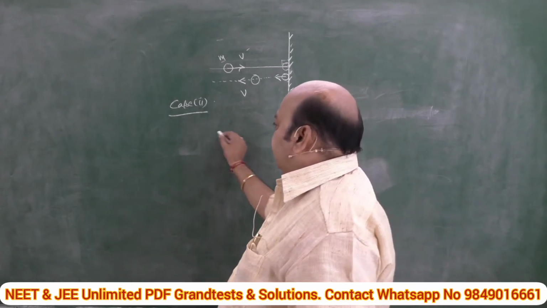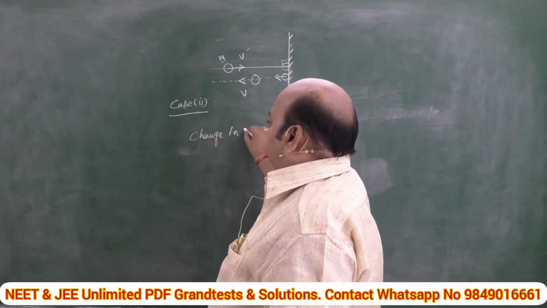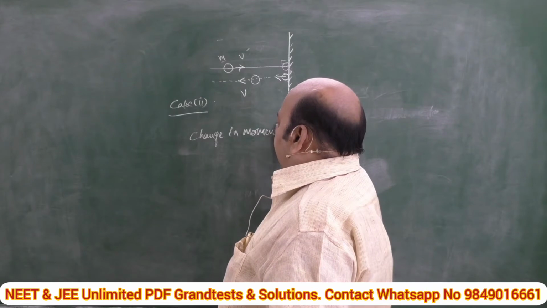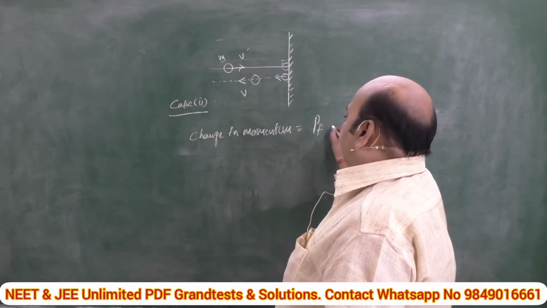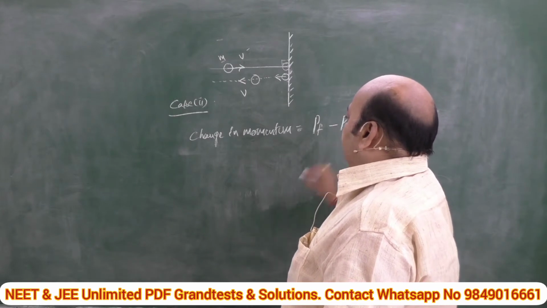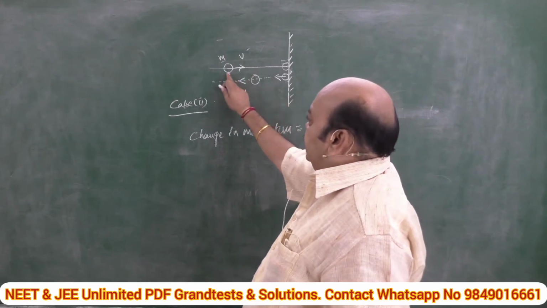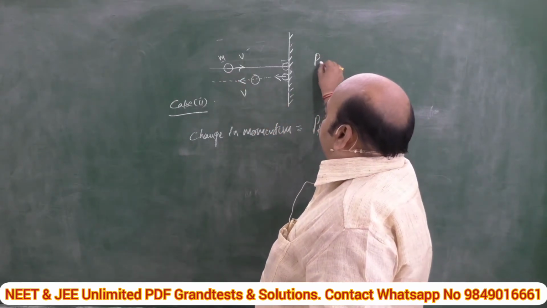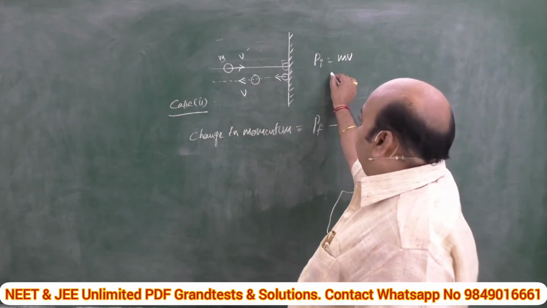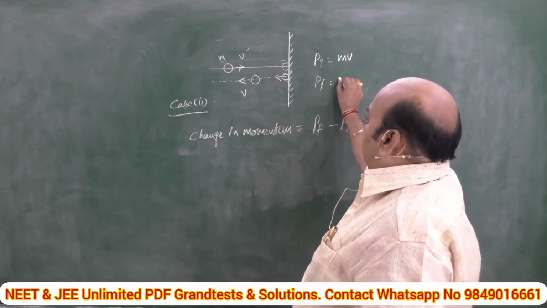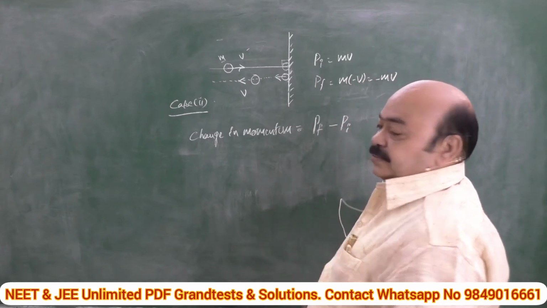In this case, change in momentum. As usual, what is the formula? Final momentum P final minus the initial momentum P initial. What is initial momentum? P initial is equal to mass into velocity, mv. What is final momentum? Mass is same but its velocity is minus v. It is nothing but minus mv.